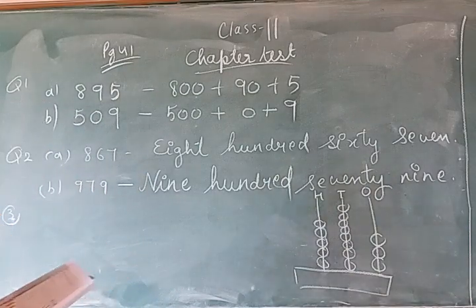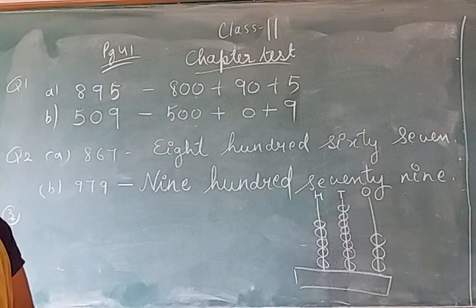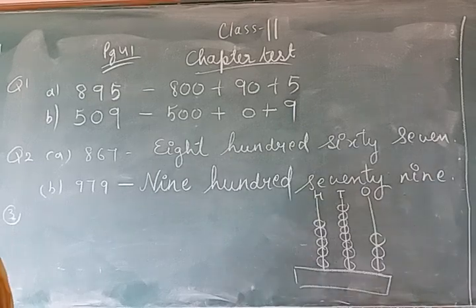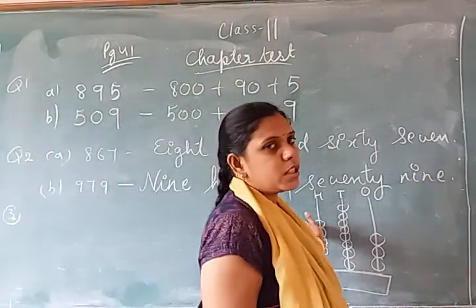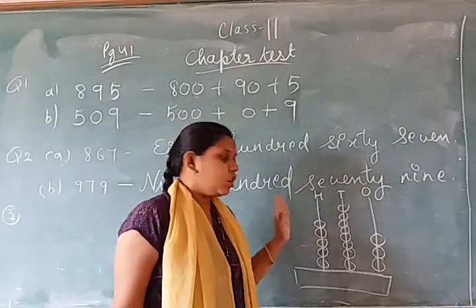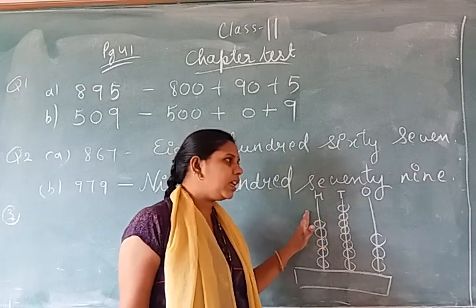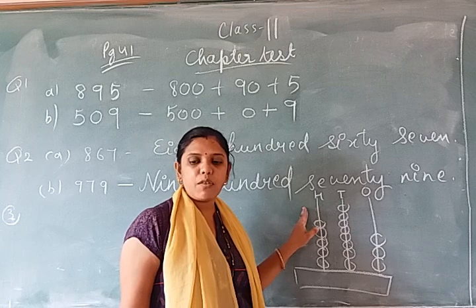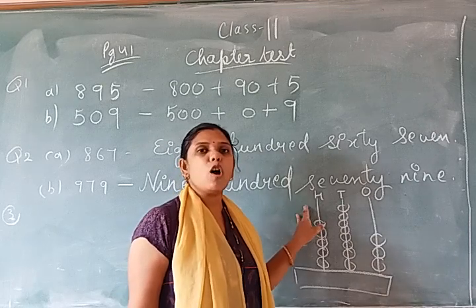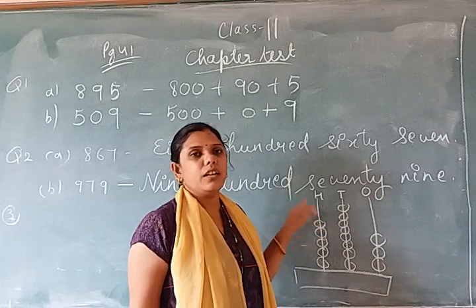Now see, what is the first question? Write the number name of the number shown on the abacus. On the abacus, using the beads, first we will obtain a number. First we will find what number is formed from the abacus, and for the number we obtain, we have to write the number name.